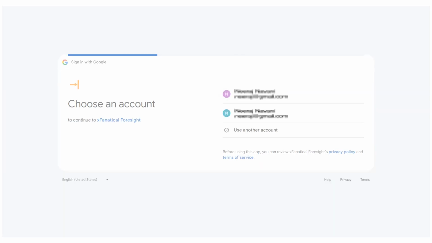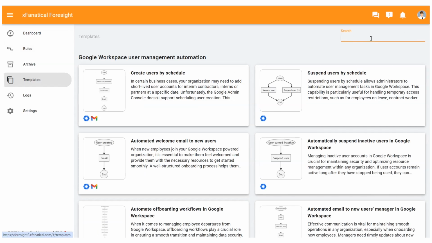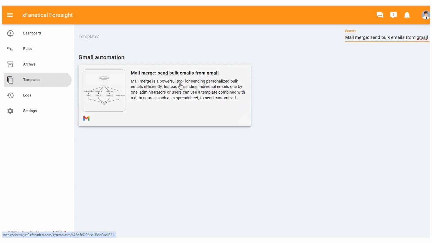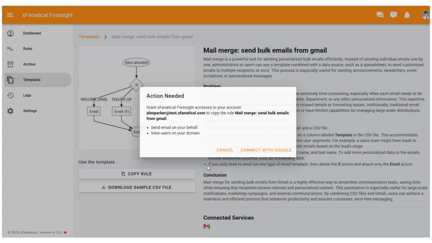Sign into Fanatical Foresight with your Google account. Go to the Templates page. Search for Mail Merge, send bulk emails from Gmail template, and click on it. In the Mail Merge, send bulk emails from Gmail page, click the Copy rule.